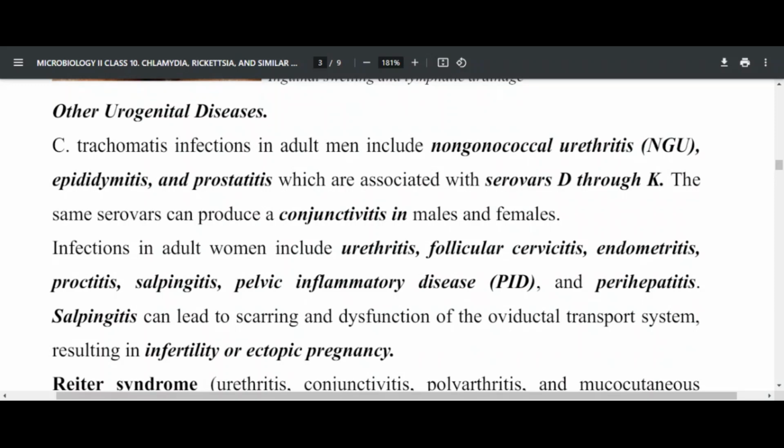The same serovars can also cause conjunctivitis in male and female. Infections in adult women, apart from men, can cause urethritis, cervicitis, endometritis, bronchitis, laryngitis, pelvic inflammatory disease, as well as perihepatitis. So these are the infections in women. And this can lead to scarring and dysfunction of the oviductal transport system, which can result in ectopic pregnancy. Infertility and ectopic pregnancy are associated with dysfunction of the fallopian tube, which is called the oviduct.